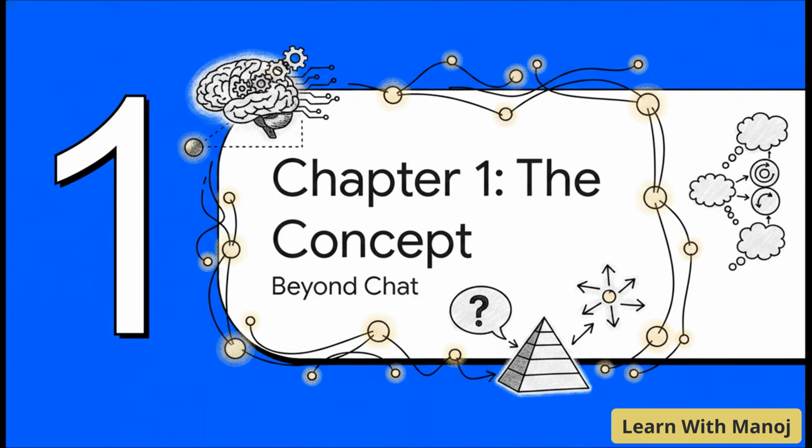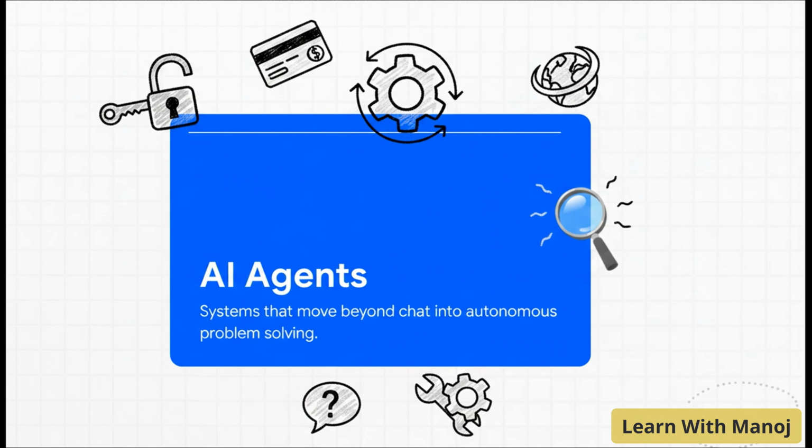As we get started, I want you to mentally pause and completely rethink everything you already know about standard chatbots. We're going way beyond that today. So let's look at this core definition. A regular AI just answers your question and stops. That's it. But an AI agent? Well, an agent is given a goal, a credit card, and the keys to a web browser, and it actually works by itself until the job is fully done. Just let that sink in for a second.